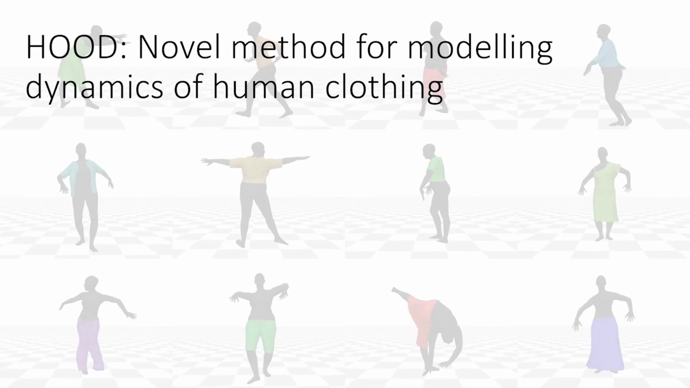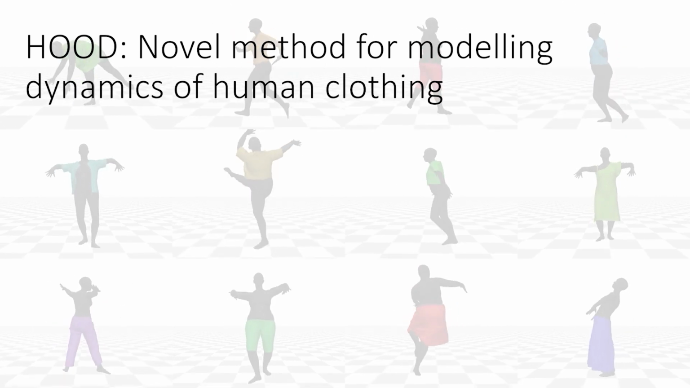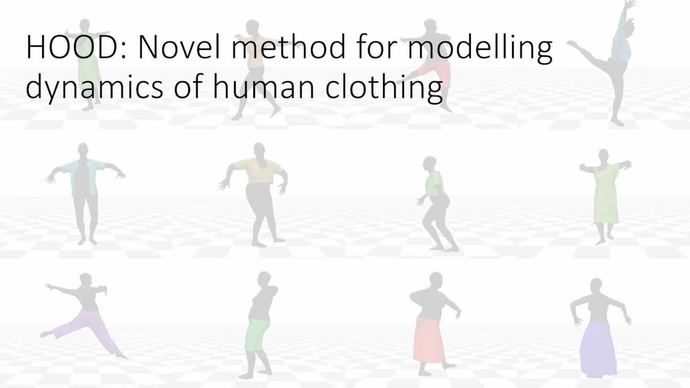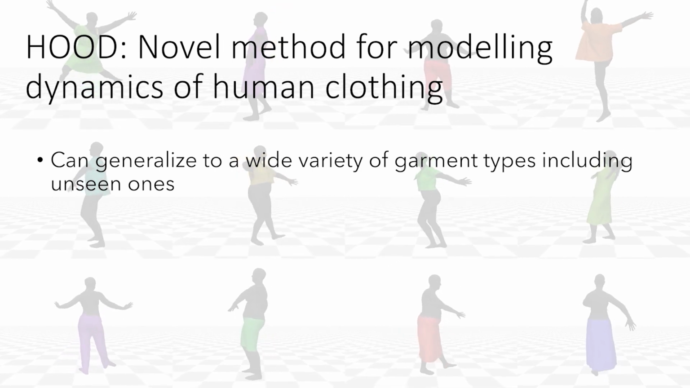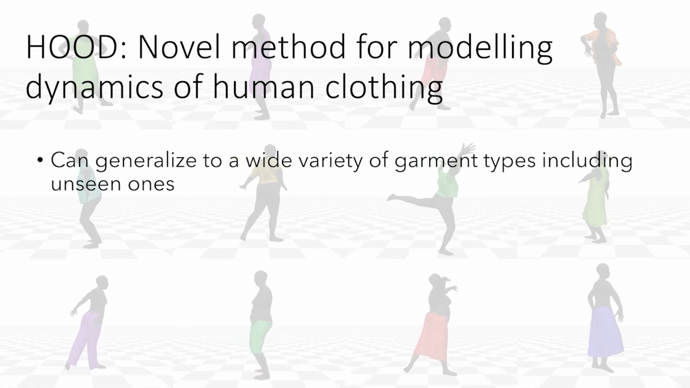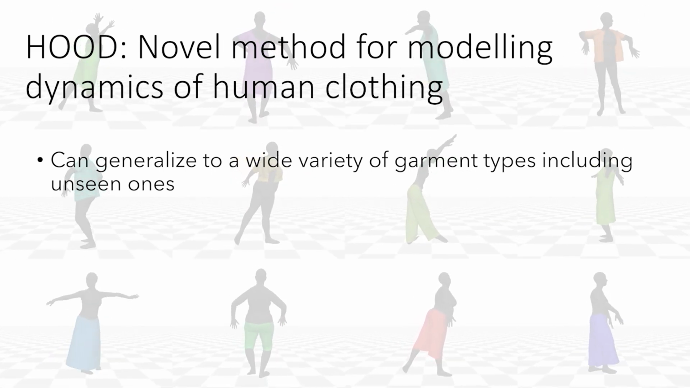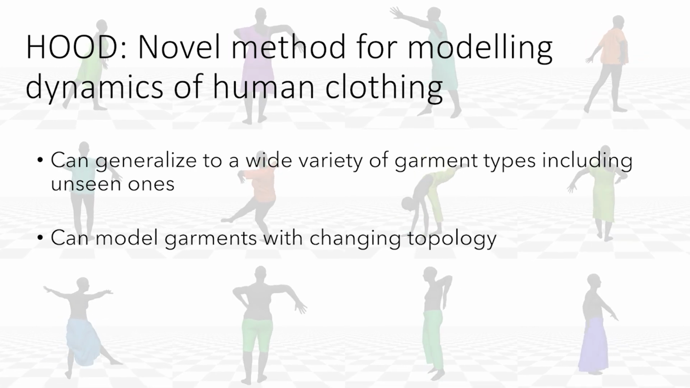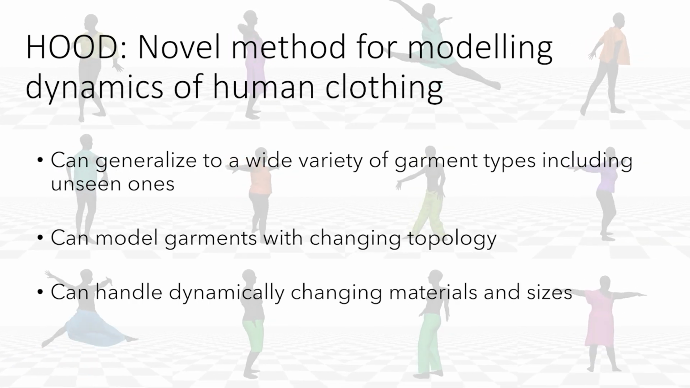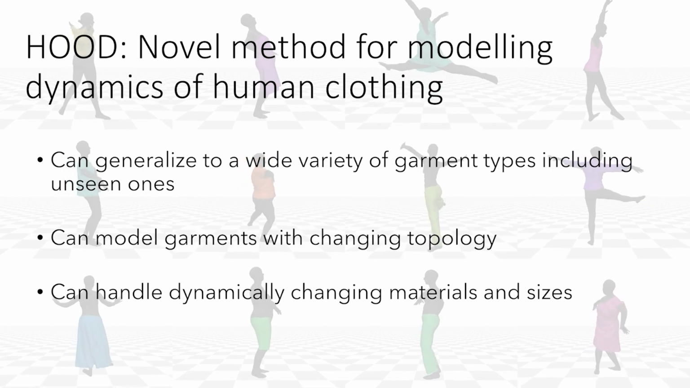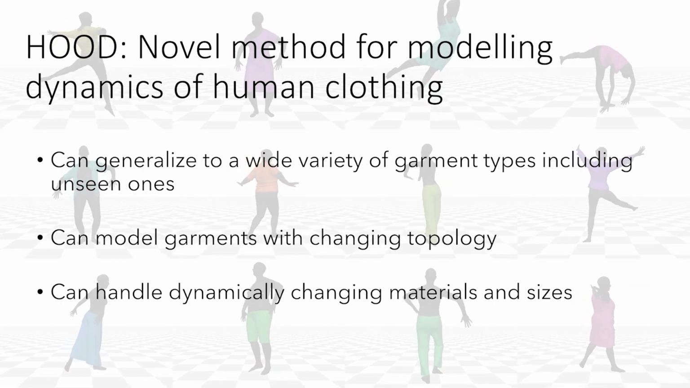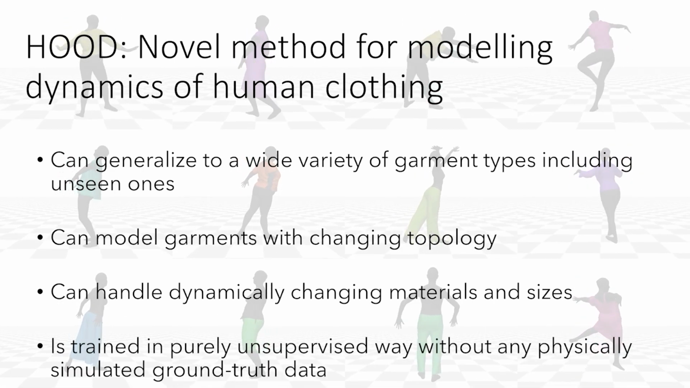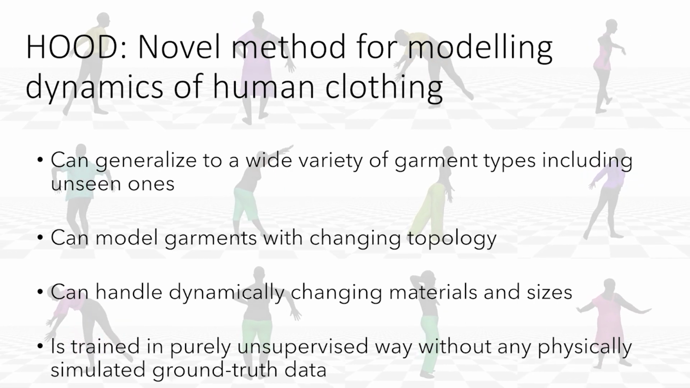To summarize, we present a novel method for modeling garment dynamics that can generalize to a wide variety of garment types including unseen ones, can model garments with changing topology, can handle dynamically changing materials and sizes, and is trained in a purely unsupervised way without any physically simulated data.